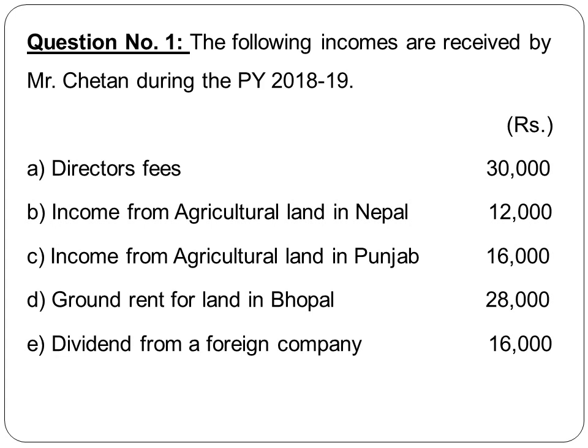Next, ground rent for land in Bhopal. Ground rent received for any land is fully taxable. Again, that also comes under the head income from other sources. Therefore, it becomes taxable. Next, dividend from a foreign company, 16,000. What we know about dividends, we have discussed this as a special item under the head income from other sources. Dividend from Indian companies are exempt, but here as you can see it is a foreign company, therefore it is fully taxable under the head income from other sources.